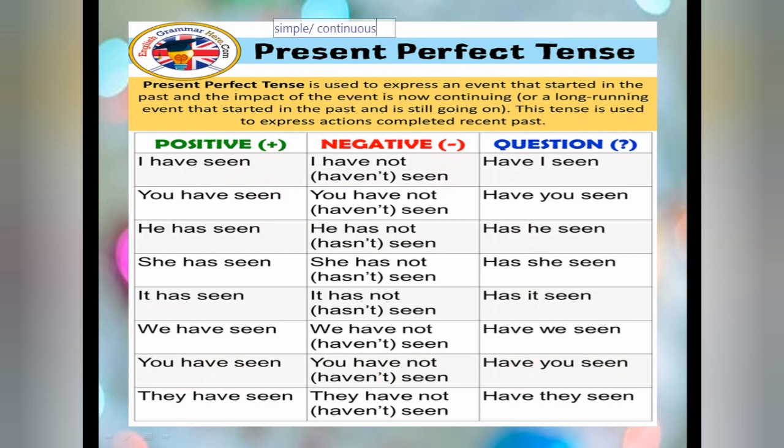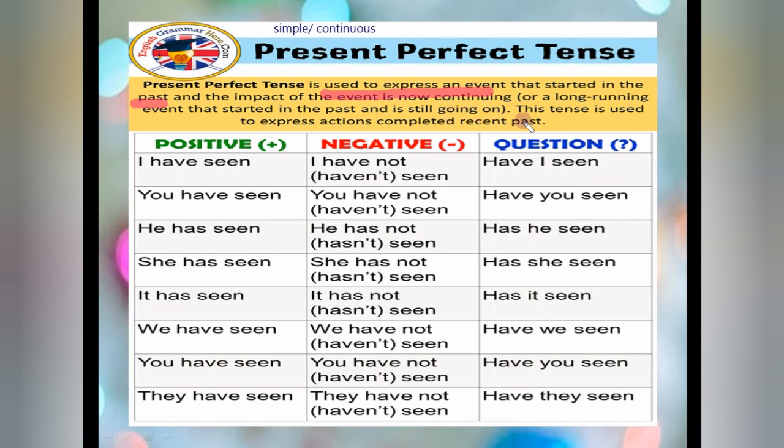So, what is this? Present perfect tense is used to express an event that started in the past. Okay, it means it has started already in the past and the impact of the event is now continuing, or a long running event that started in the past and is still going on. Suppose you started your homework yesterday and today also you are doing your homework, that will come under present perfect tense.